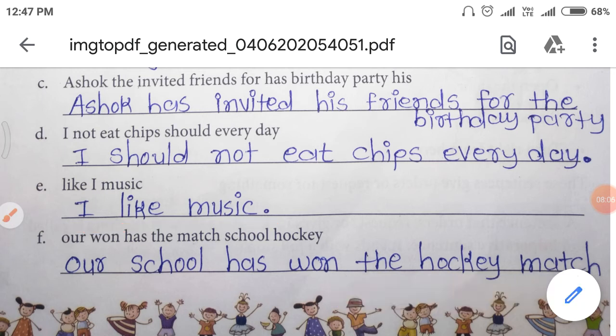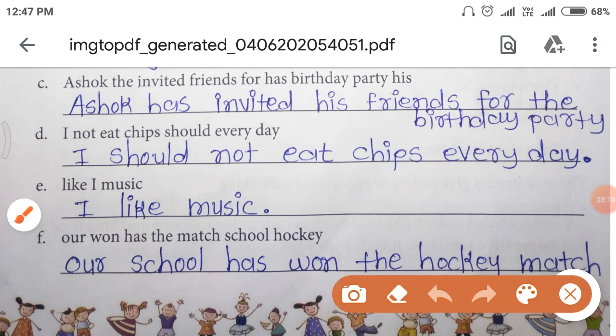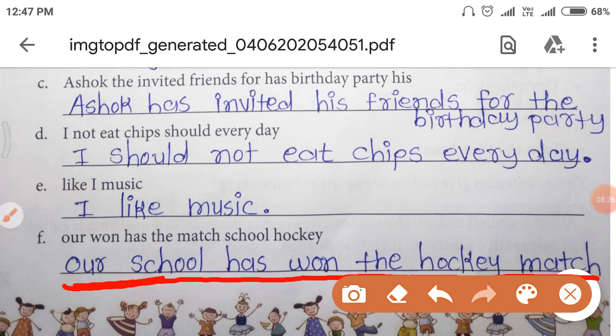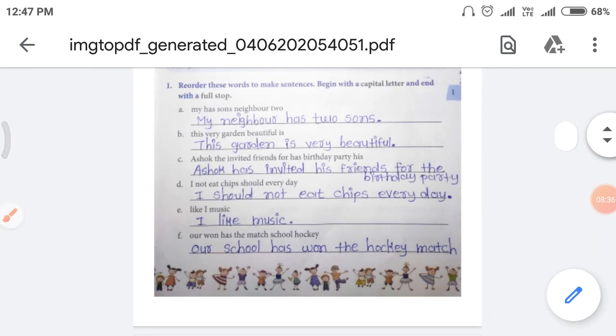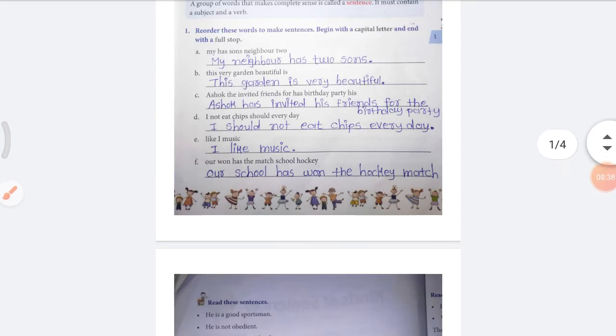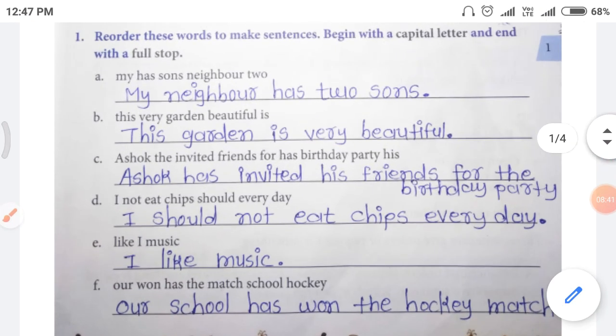Right? Next question. Our one has the match school hockey. Does these words make any sense? No, it doesn't. Let's see the answer. Our school has won the hockey match. This sentence tells us about the hockey match of the school. Right? So, like this you have to make sentences.